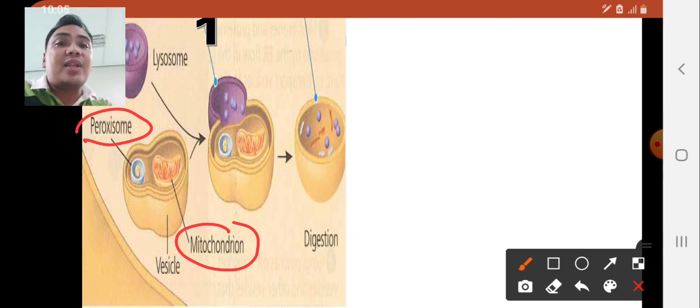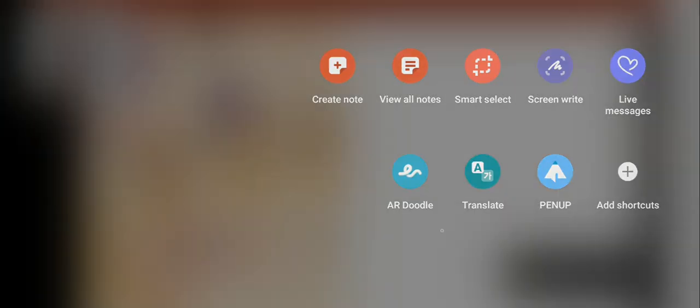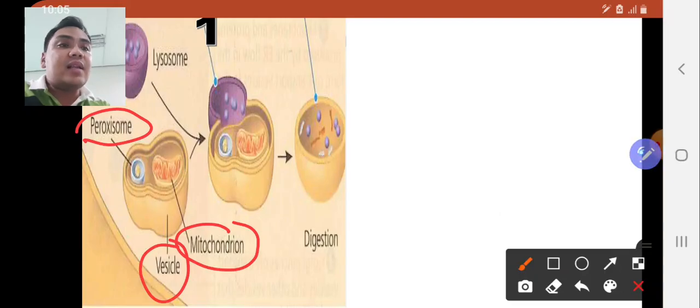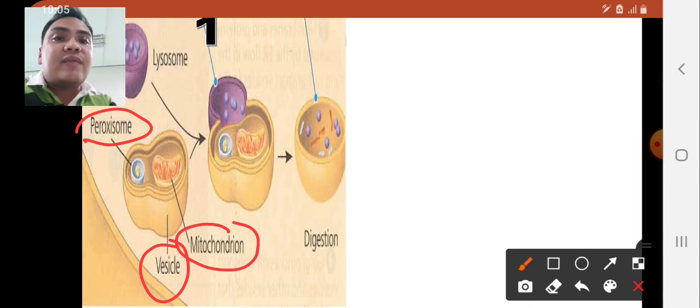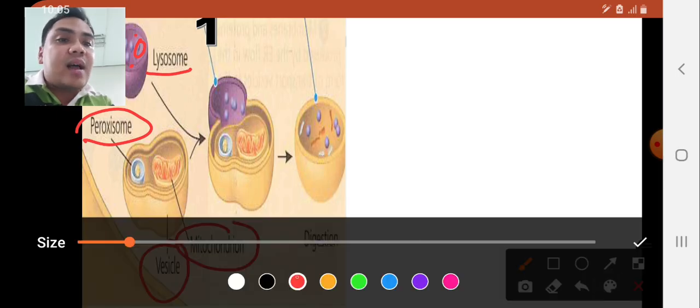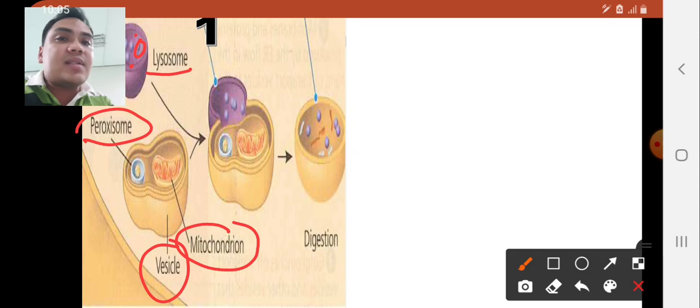These damaged organelles were enclosed within a vesicle. In addition to that, you observe that we have the lysosome here. These spherical bodies that are purple in color are the hydrolytic enzymes.